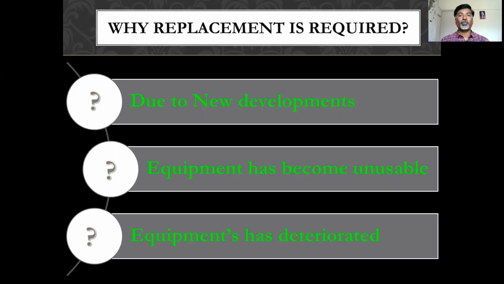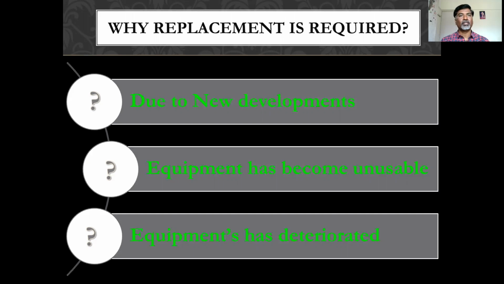Second one, equipment has become unusable. Means when the equipment fails, suppose an electric bulb is one example. If that bulb is off, if the bulb has fallen down, then the only alternative is to replace that bulb. So such things are there which are not recoverable, which are not possible to repair. So those things you have to replace. So this is the second type of situation where we need replacement.